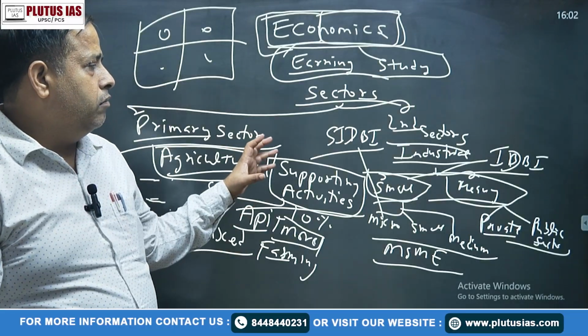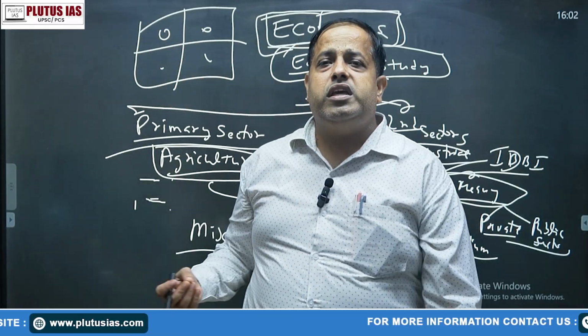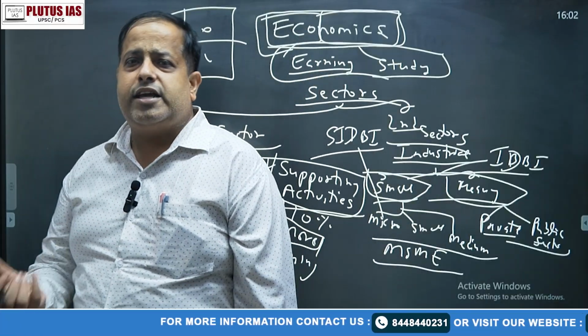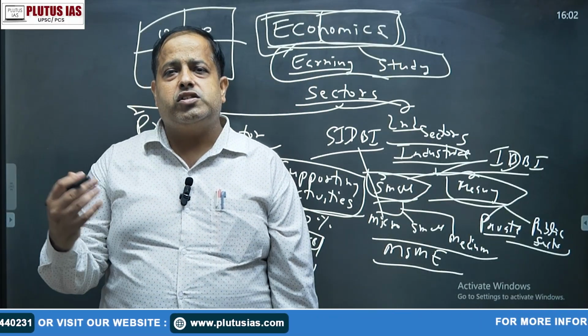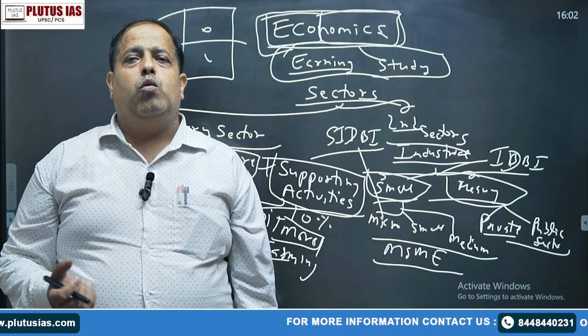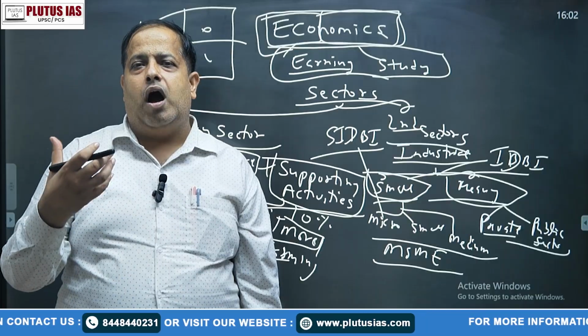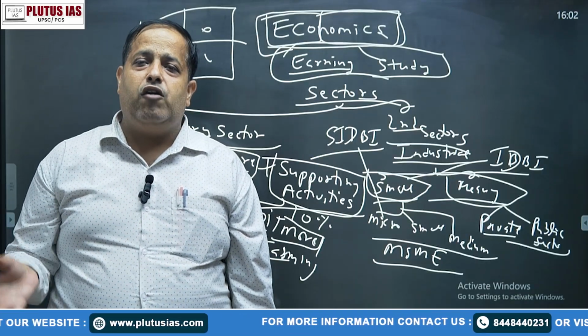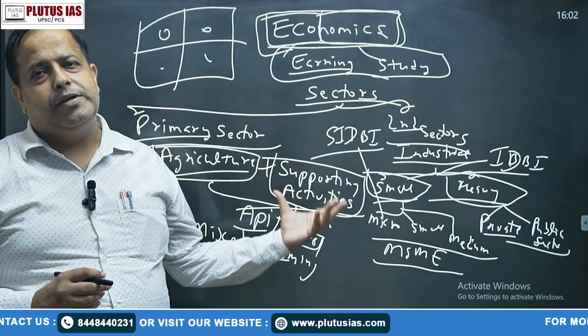Okay, but the main problem in our banking system is that most of the loans are given to those persons who have some assets, because when you go to a bank and ask about a loan, the first question asked by the bank is which assets you have to keep, or how much fund you have. So if we have funds, then why would we demand a fund? So that's why they have a big problem.